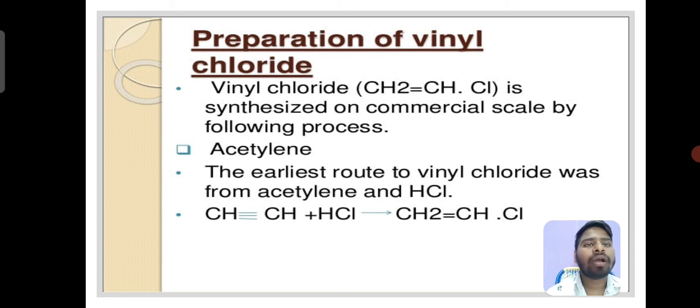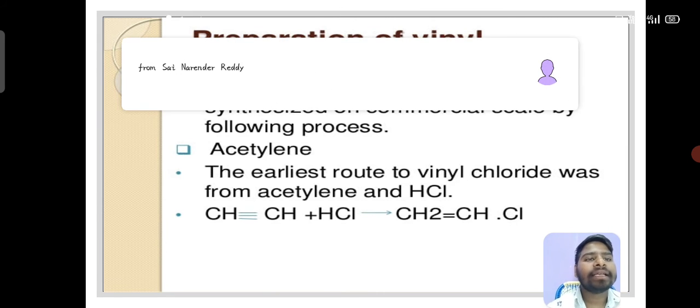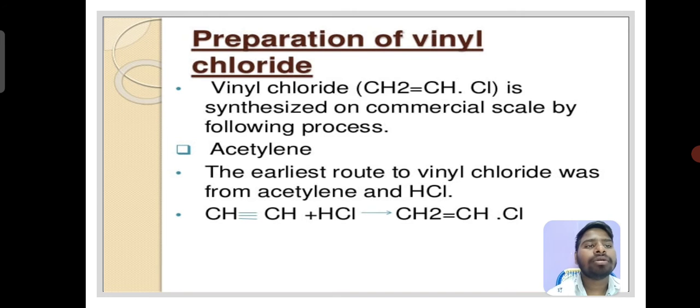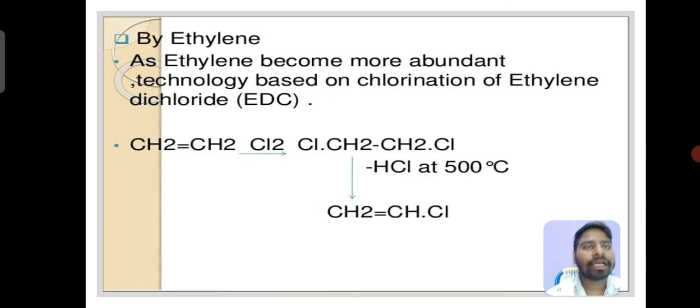Preparation of polyvinyl chloride. Vinyl chloride, CH2=CHCl, is synthesized on commercial scale by the following processes. Acetylene: the earliest route to vinyl chloride was from acetylene and HCl. CH≡CH plus HCl gives CH2=CHCl.